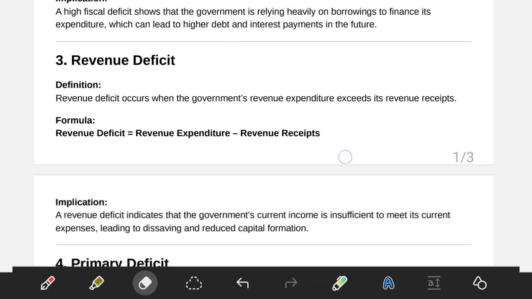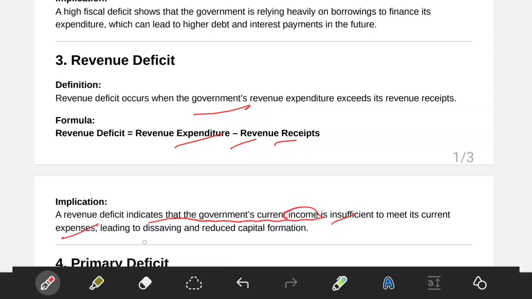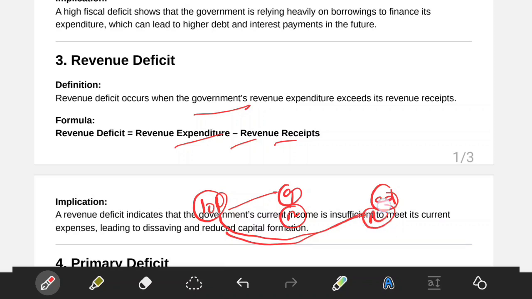Then we have the revenue deficit. It is easy to understand: the difference between revenue expenditure and revenue receipts. A revenue deficit indicates the government's current income is insufficient to meet its current expenses. That's all, nothing more than that. It does not lead to any capital formation. Why? Because whatever money you get, say your dad gets 10,000 rupees, all of it goes to groceries, ration, and so on. He cannot spend anything on education or renovation of the home. So no capital expenditure can be done.